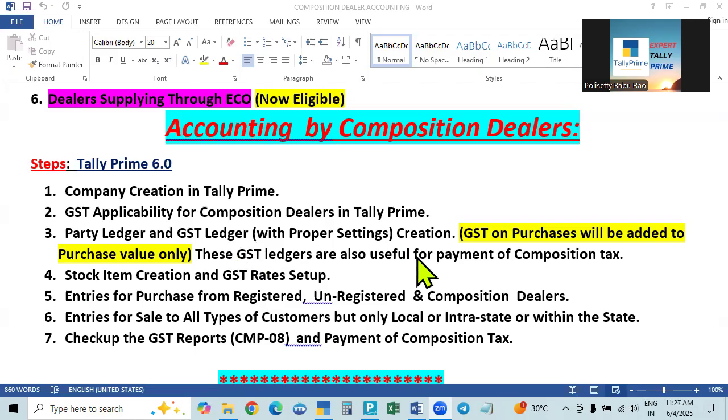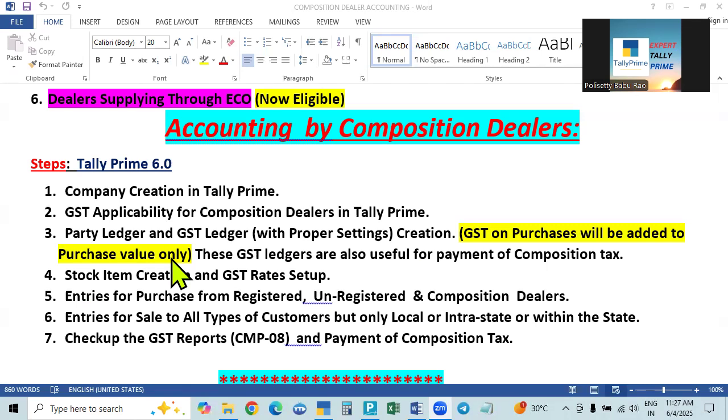I told you that in the case of trade and manufacture, the percentage is 1% on taxable goods only. So we will give percentage 1, and the type of calculation will be taxable value, that is, actually taxable goods. That we will do. And then we will create the party ledger, and then the GST ledger.